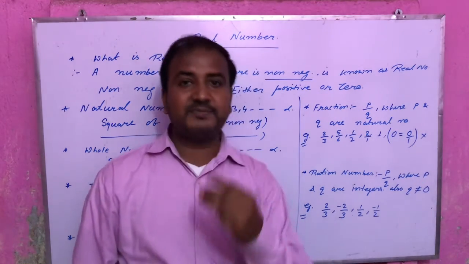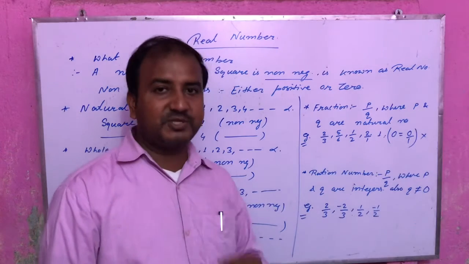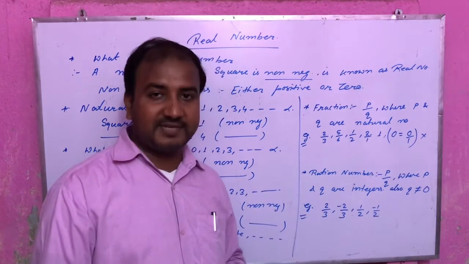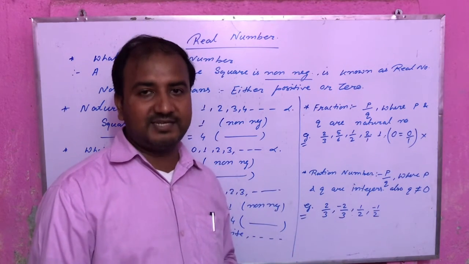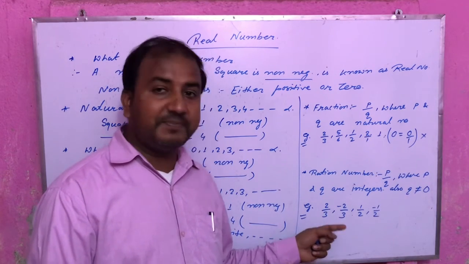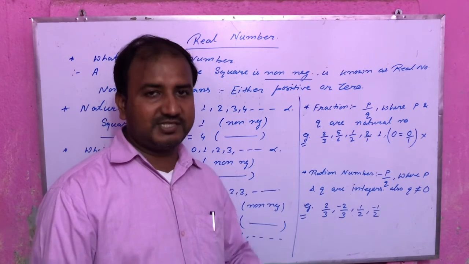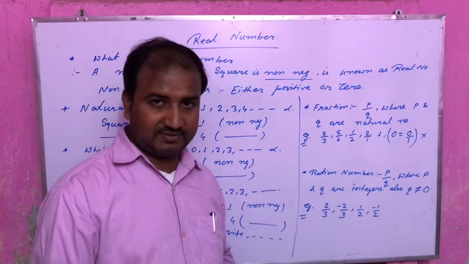Actually, there are 3 types of rational. You have been taught in standard 8. There are 3 types of rational. Number 1 is positive rational, another one is negative rational, another one is zero rational. So all the positive rational can be said fraction also. Whichever rational is positive, you can call it a fraction.